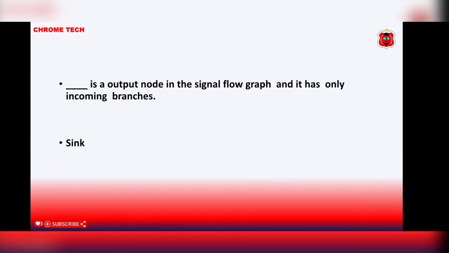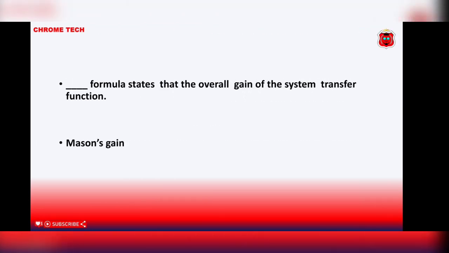Dash is an output node in the signal flow graph SFG and it has only incoming branches. Sink is the correct answer. Dash formula states the overall gain of the system transfer function. Mason's gain is the correct answer.